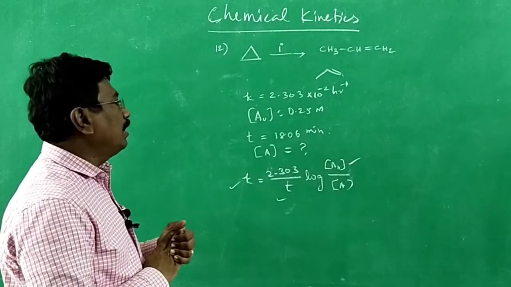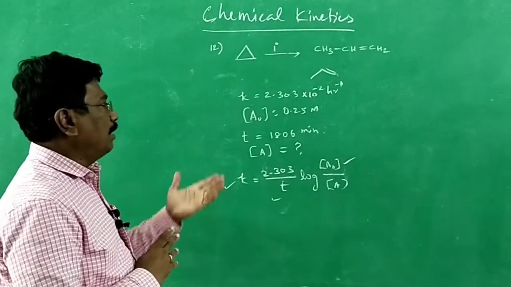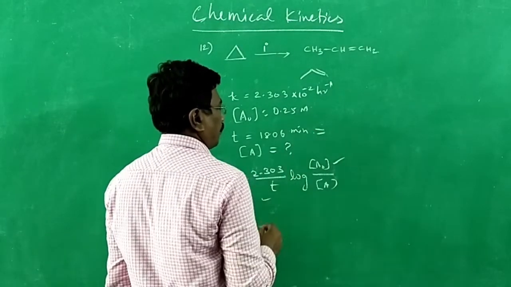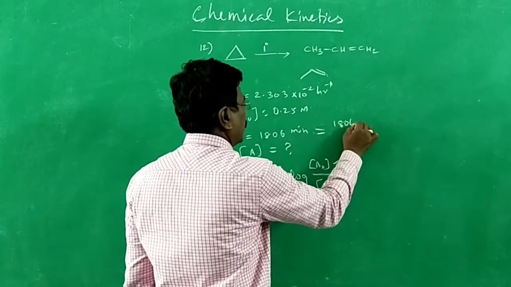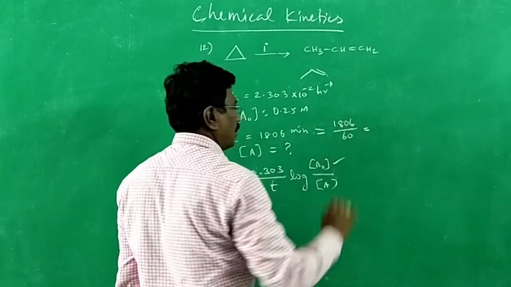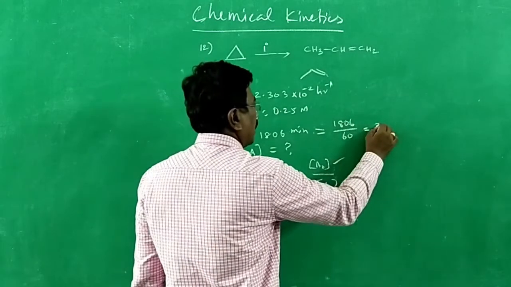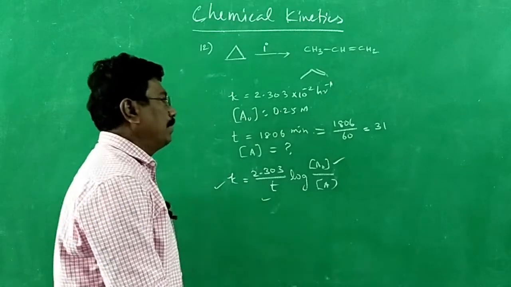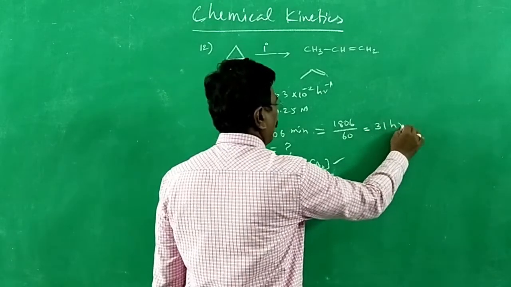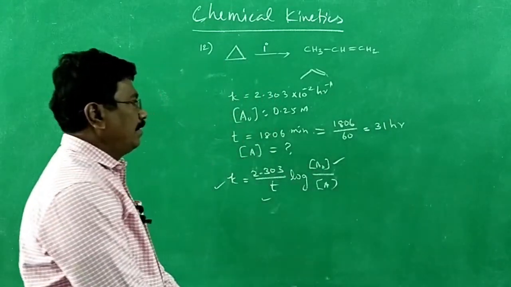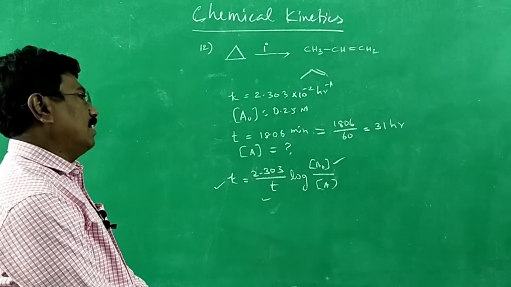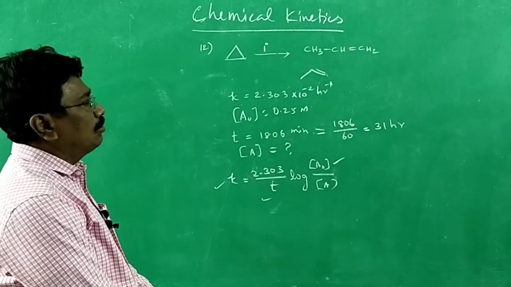To convert minute into hour, divide by 60. 1806 divided by 60 comes to 31 hour, because 60 minutes corresponds to 1 hour. Therefore, I have converted minute into hour.